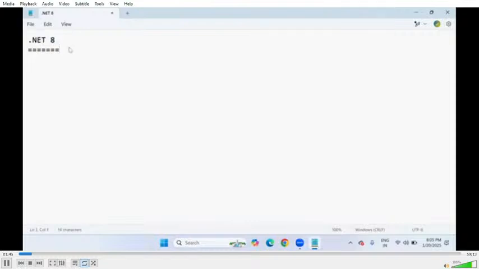But there is .NET Framework as well as Core Framework. I'll let you know the main difference between .NET Framework and Core Framework. Very simple: .NET Framework means platform dependent style. .NET Core Framework means platform independent style.